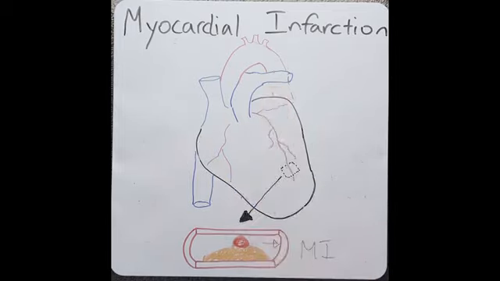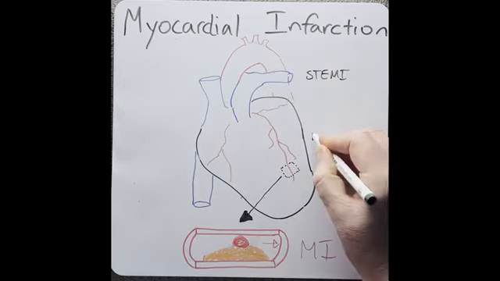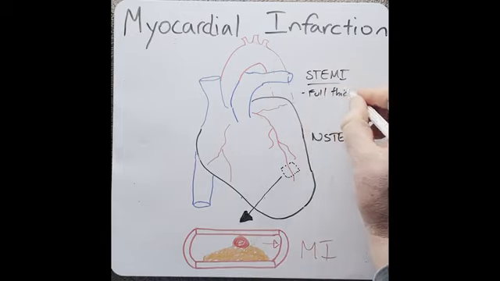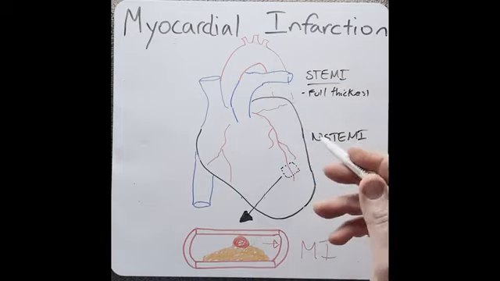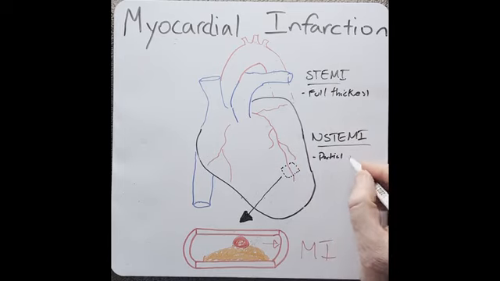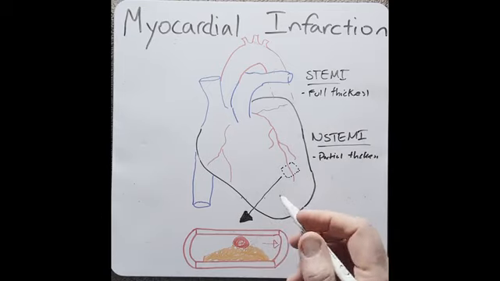Commonly, there are two types of MI. Number one, STEMI, and number two, NSTEMI. In STEMI, there is a full thickness infarct, which means the whole muscle wall dies, whilst in NSTEMI, it's a partial thickness infarct.